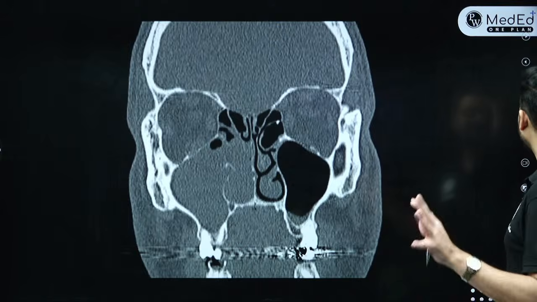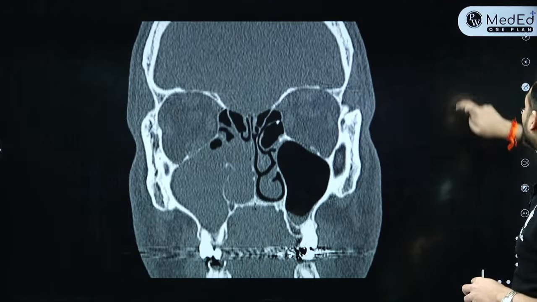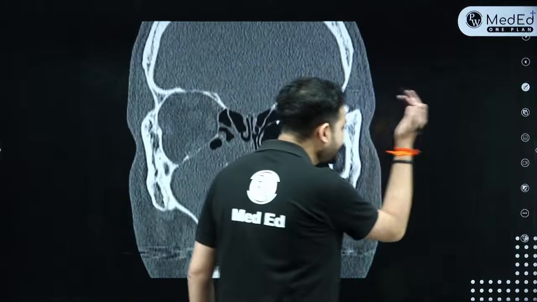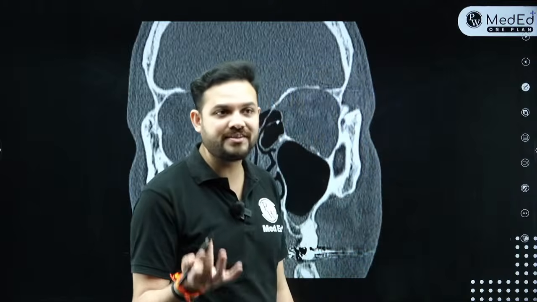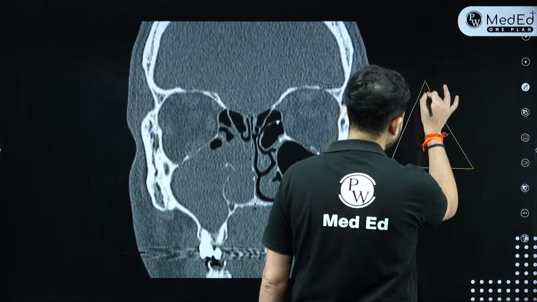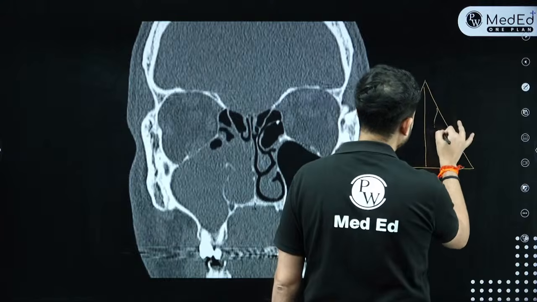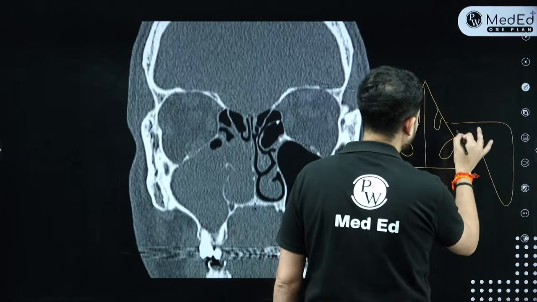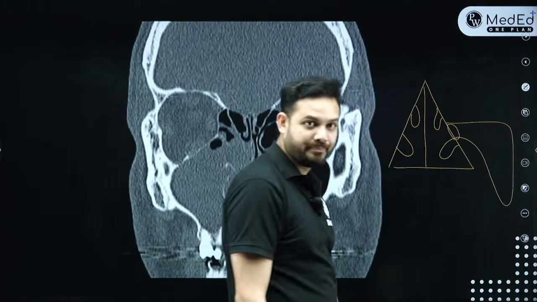How will you identify what is this case and how you're going to come to a diagnosis? So point 1 is, what is a polyp? First you need to understand what is a polyp, right? So let's say this is your nasal cavity, right? This is your septum. This is inferior turbinate, middle turbinate, inferior turbinate, and this is your maxillary sinus. This is our maxillary sinus opening, right?